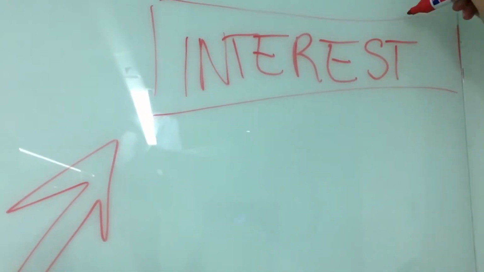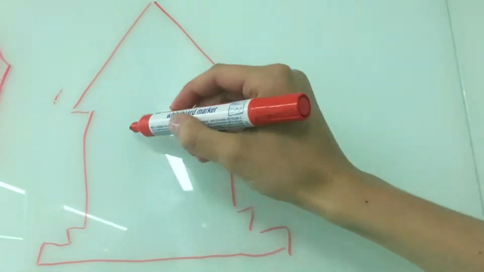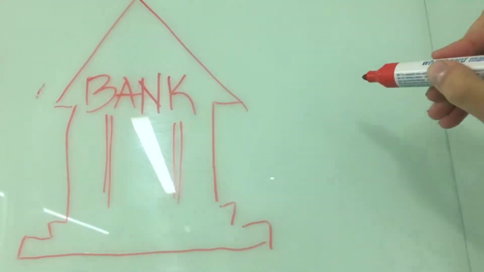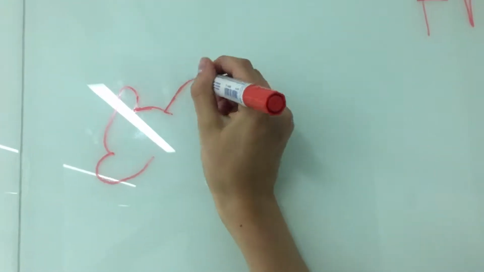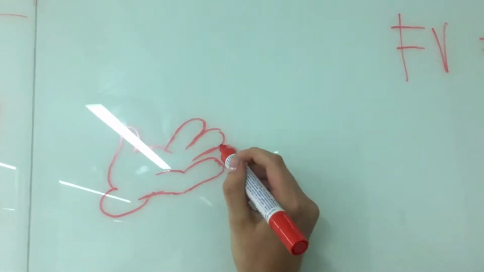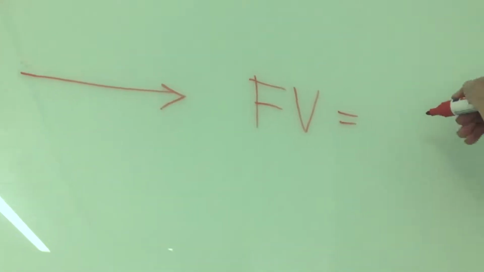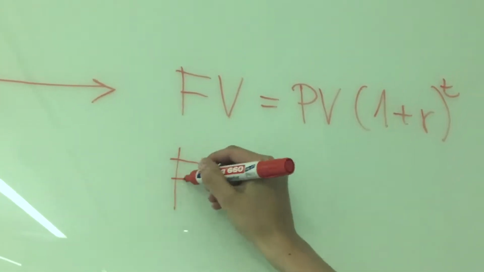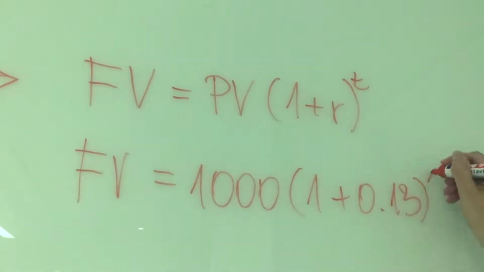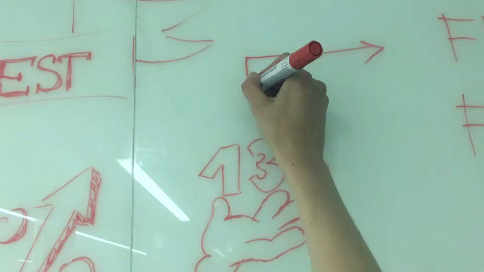We will start off by explaining interest rates. Money has a time value because it can be invested to make more money, suggesting that 1,000 received today can be invested into something that would yield higher profits in the future. Let's say a bank offers you an interest rate of 13%. One of the ways of calculating the future value is the following equation, suggesting that if we plug in 1,000 as present value and 13% interest rate, after 1 year you will receive $1,130.